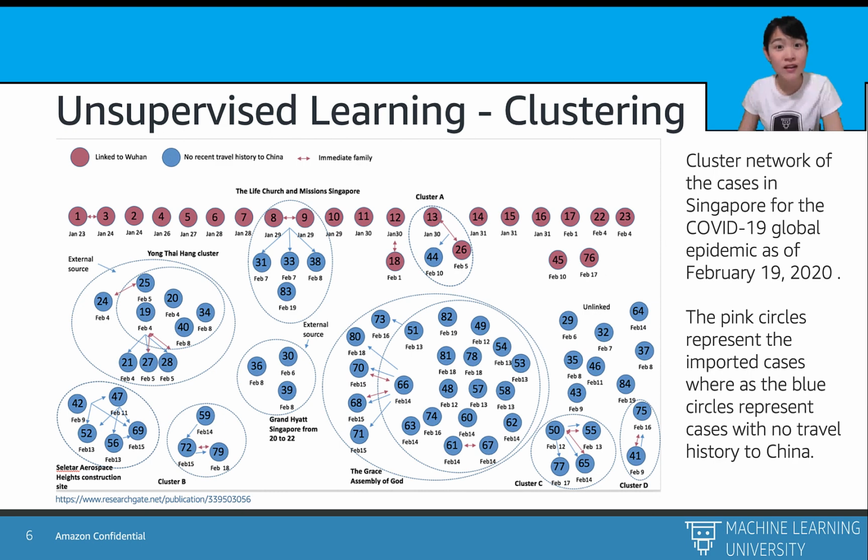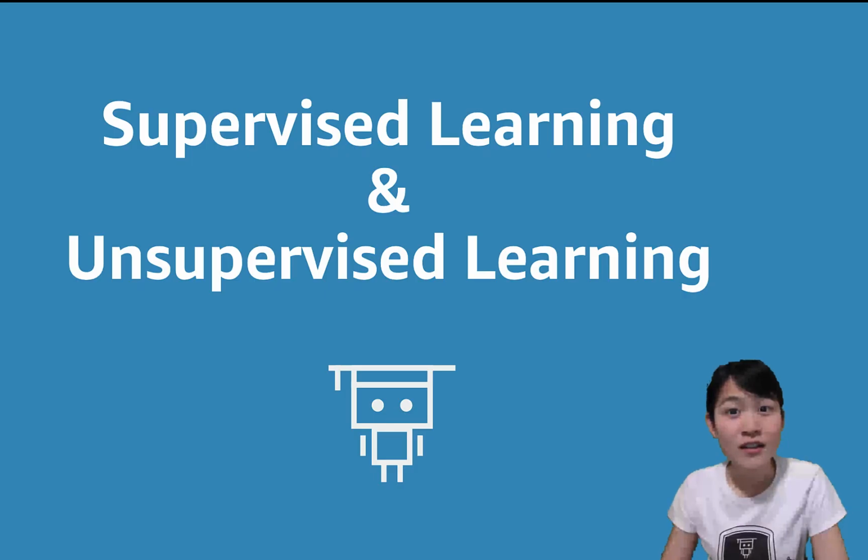And in this problem, the features are the locations where the patients visited. For example, the cluster at the lower left here was labeled as the Grand Hyatt Singapore. This means all the affected cases here have been to the Grand Hyatt Hotel and somehow got infected with each other. So there are definitely many more exciting machine learning problems, supervised or unsupervised, outside this class.